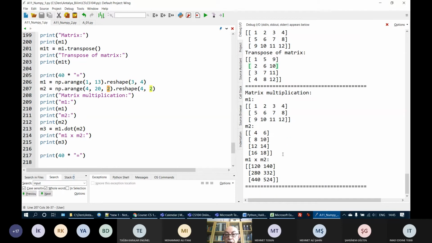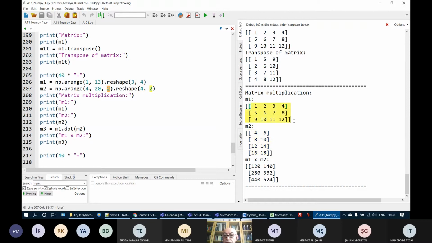And as we see here, this says 3 rows, 4 columns. This says 4 rows, 2 columns. The number of rows of the multiplication is equal to the number of rows of the first one, and the number of columns is equal to the number of columns of the second matrix.